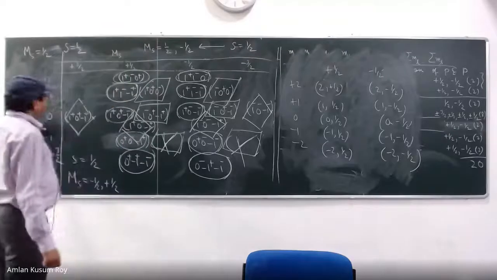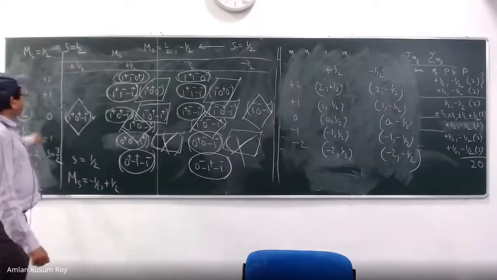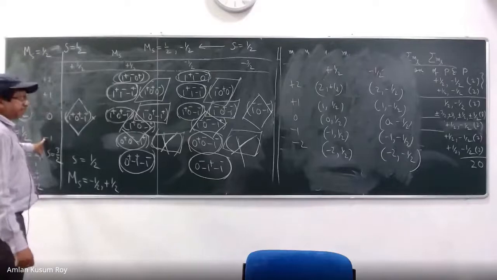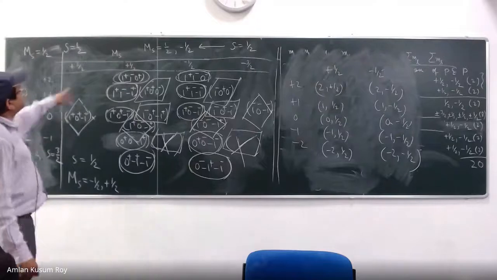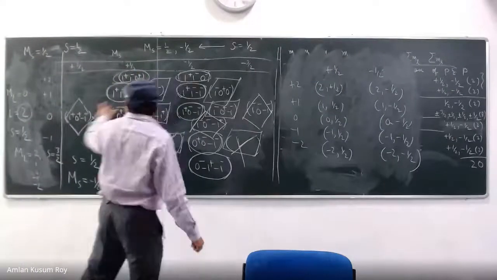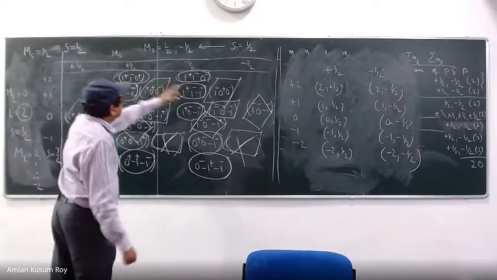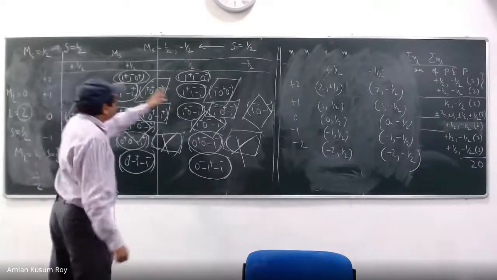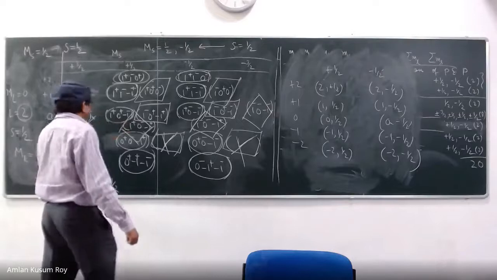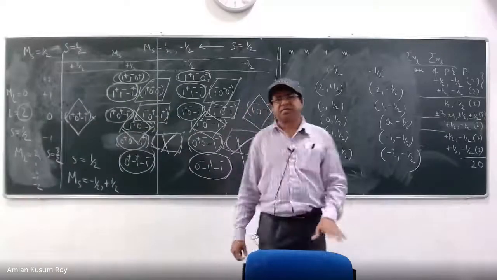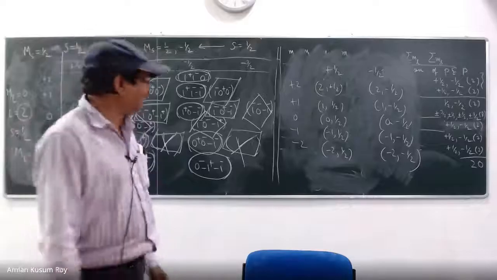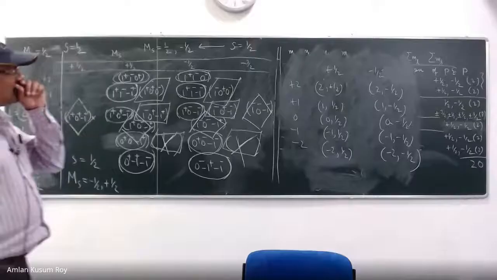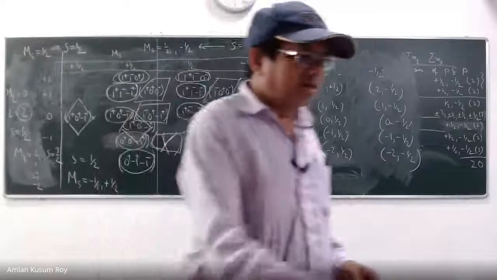Similarly for the 2p, you are restricted in the same way because your ML is 1, 0, minus 1, but your MS value is half and minus half. That means you must take 1 half, 1 minus half, 0 half, 0 minus half, minus 1 half, minus 1 minus half. So that will give you 6 states. Okay, I got it. Is it fun? Yes. So just work it out. I hope now you will be able to do something.